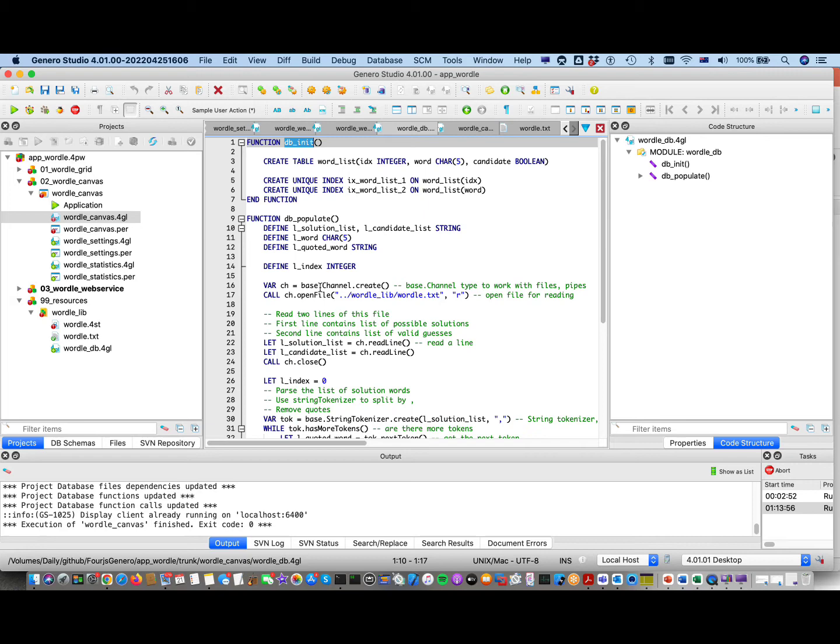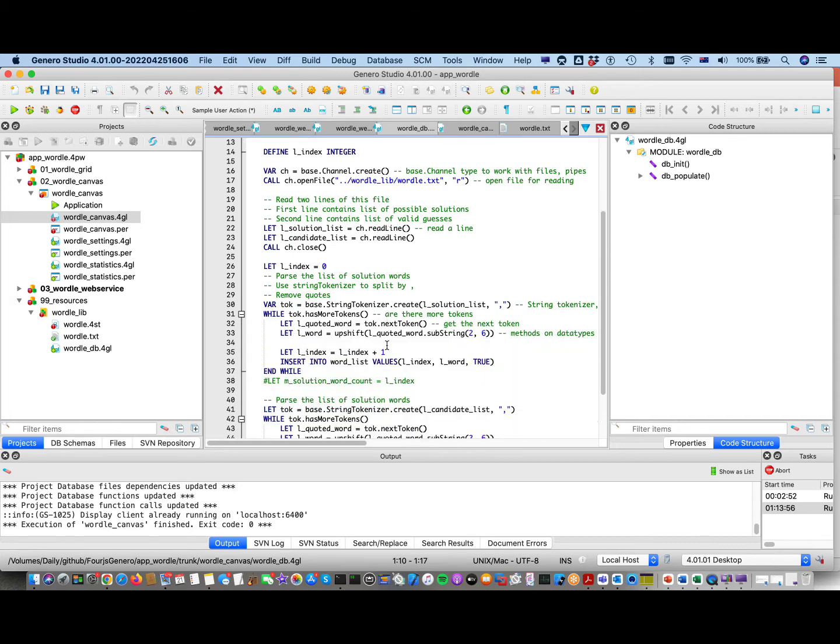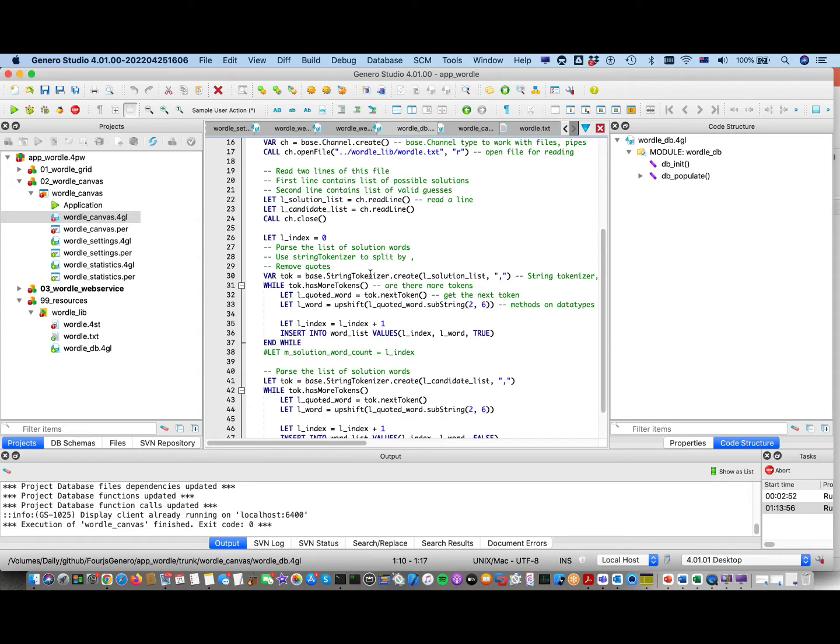So here I have what's called a base.channel class, where I've created a variable of type base.channel, then I open the file, and then I read the 2 lines that are in my file. And then I make use of another class called string tokenizer, which delimits that string based on the comma. So there's my string, there's my comma.